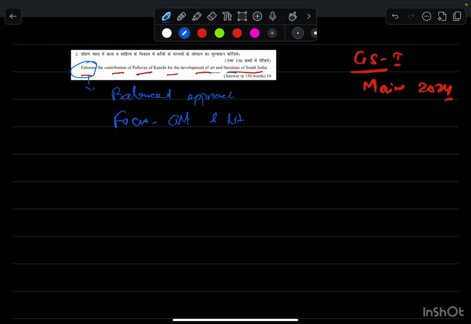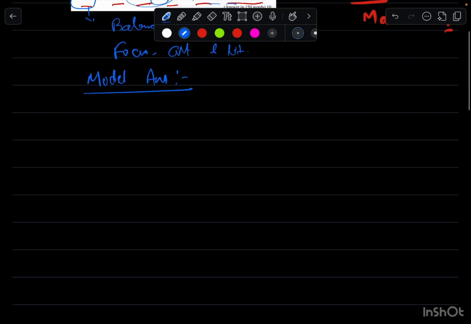So our answer will be revolving around that: art, literature, paintings and all those things. And of course, Pallavas of Kanchi. Here there is also a hidden hint: if you look at the capital, we can mention Kanchipuram as the capital and the cultural center of Pallavas. Now let's move towards the model answer, what all points we can include.